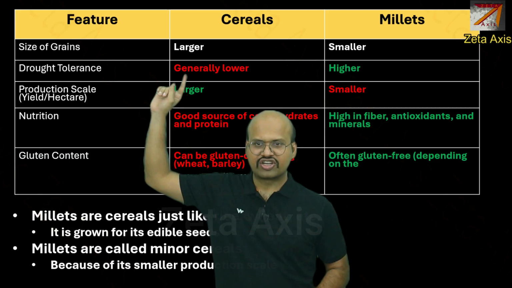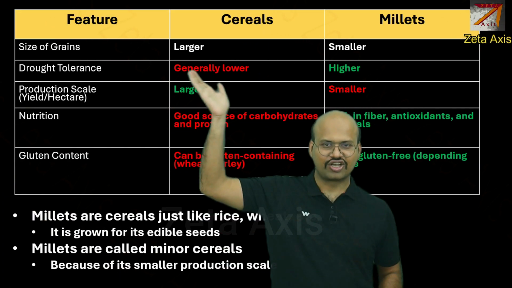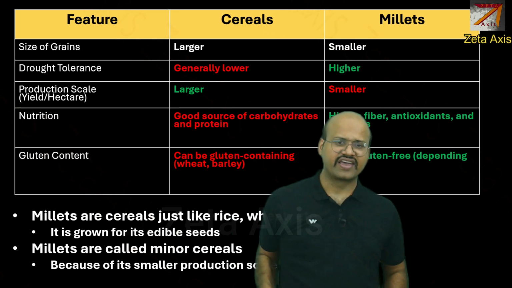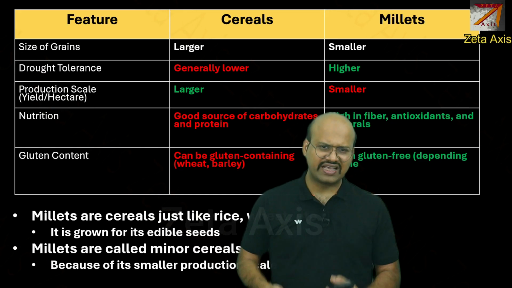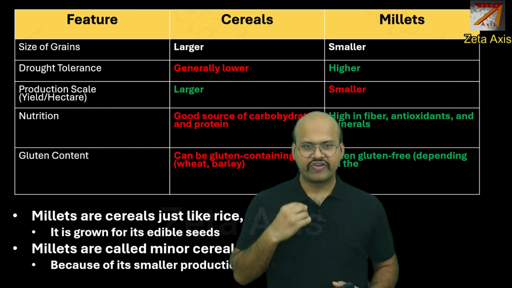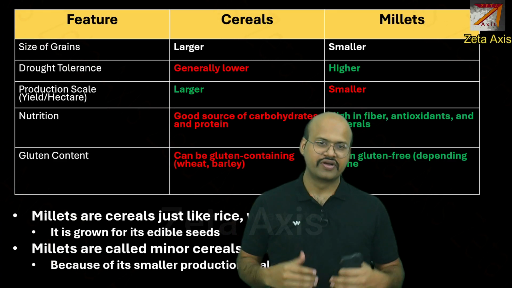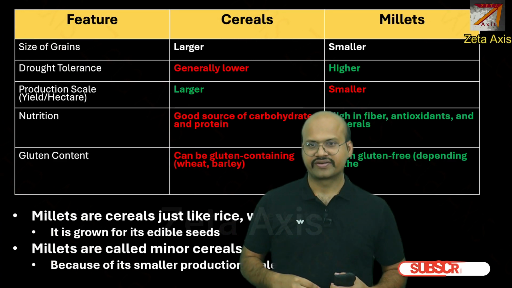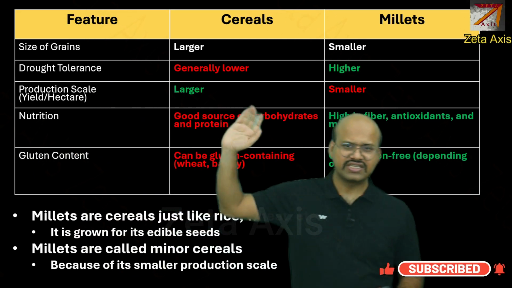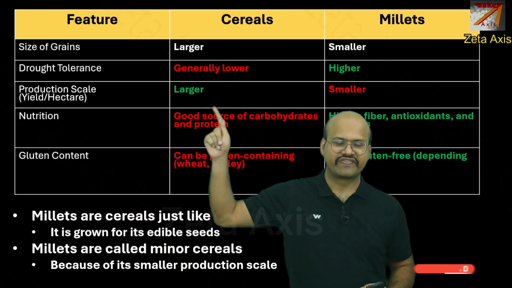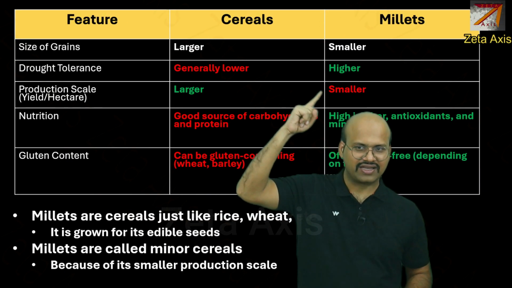If we see the drought tolerance, then for the cereals like rice or wheat, they are generally lower. But millets have higher drought tolerance, that is, they can grow in drought-like conditions. Even if there is lesser rainfall or rainfall fails in a given year, still the harvesting or production of millets will not be affected. Now let's see production scale, that is yield per hectare. For cereals, the yield per hectare is very high compared to the millets. The millets have lesser yield per hectare.